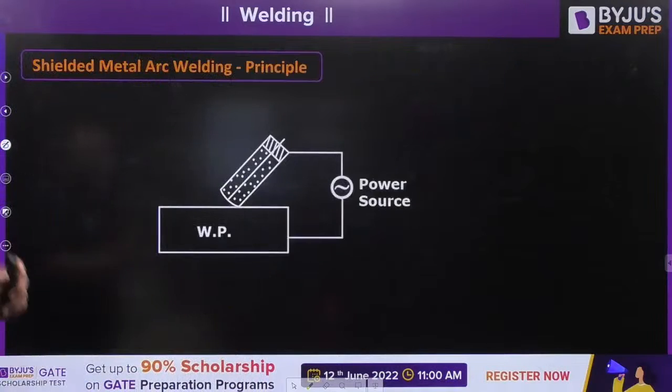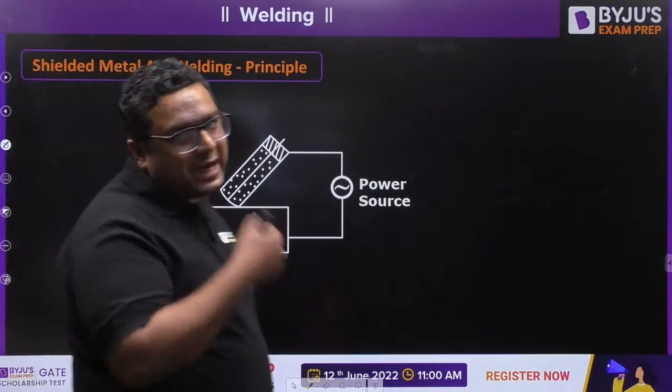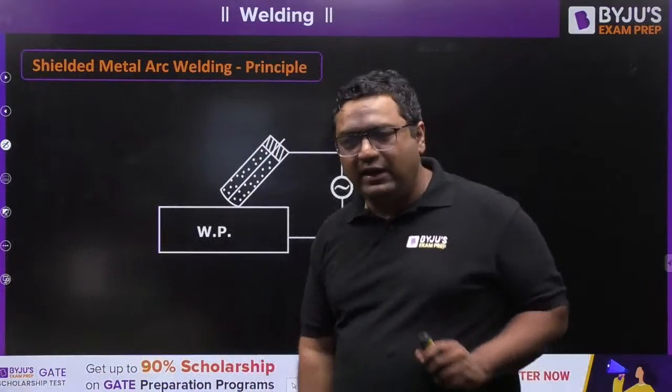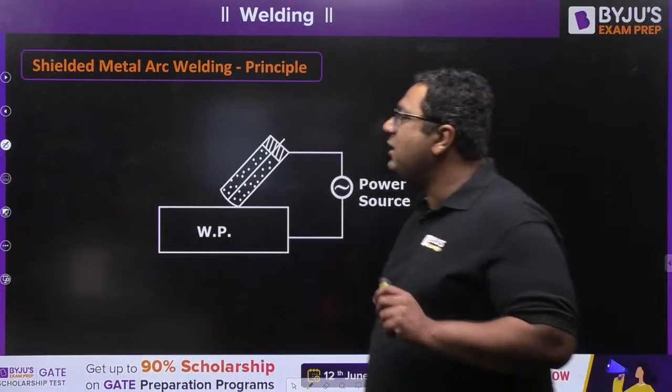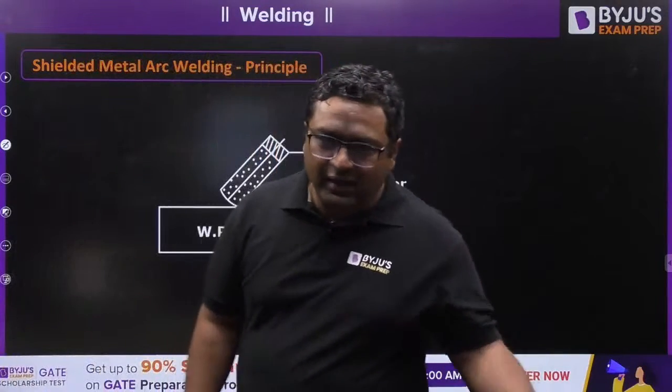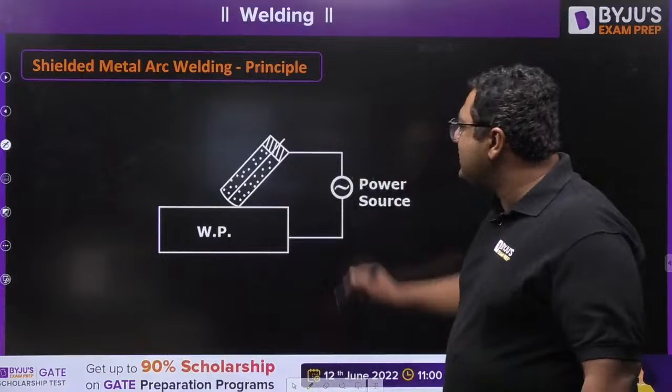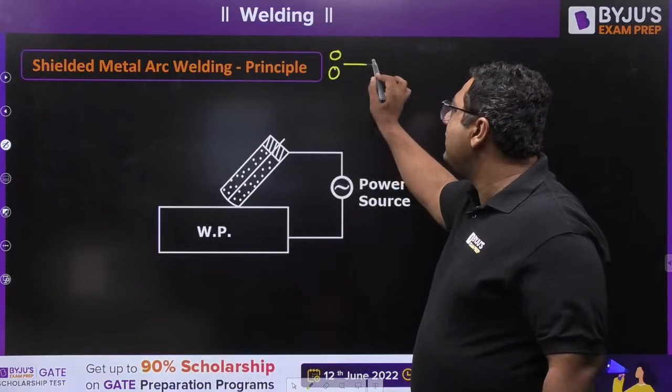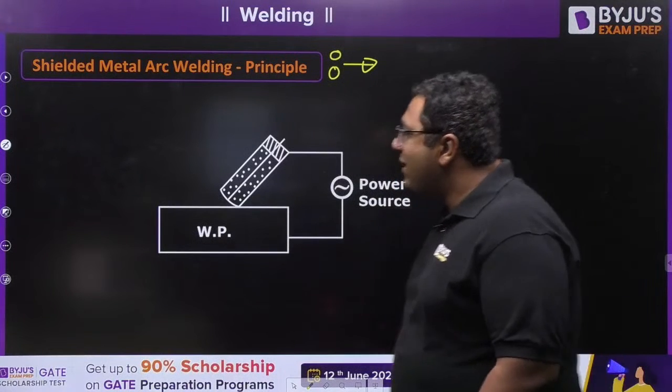So my dear, this was something about dilution, and now we are going to start the very first type of arc welding, and the name is shielded metal arc welding, and it is also sometimes called manual metal arc welding. So my dear, I will be teaching you each and everything about this. So what is the principle?